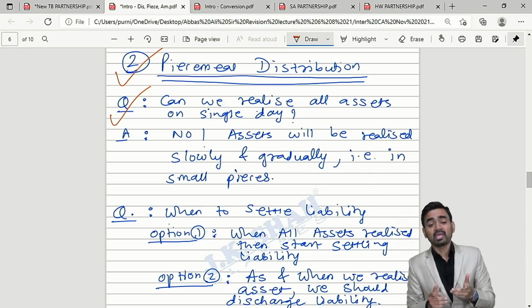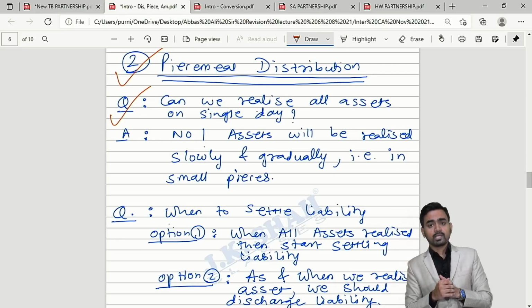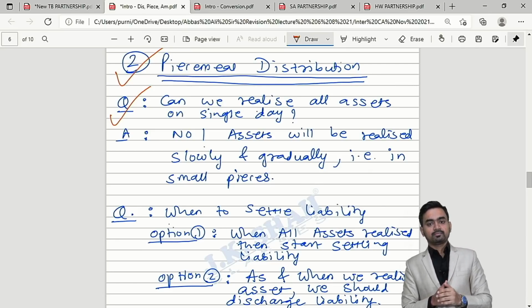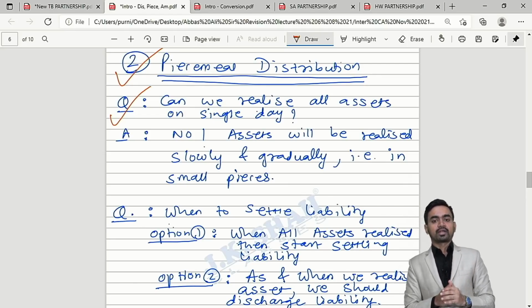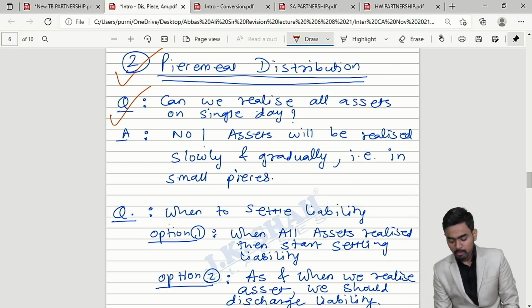Correct. It means when the firm goes into dissolution, we will realize assets in small pieces as and when we get a good deal for it. Clear? So assets are realized in small pieces, and hence the name of the topic is what?